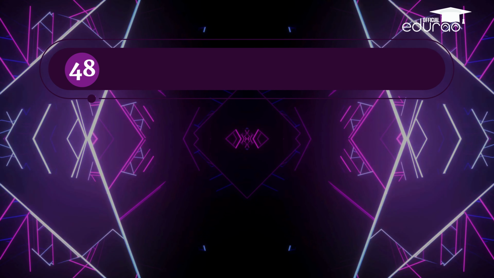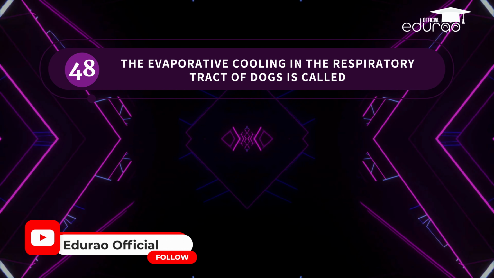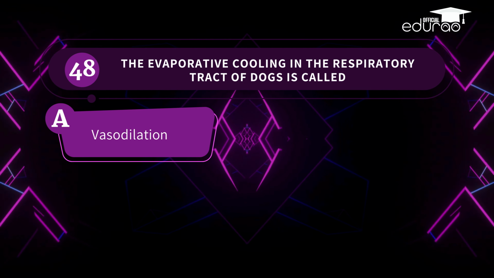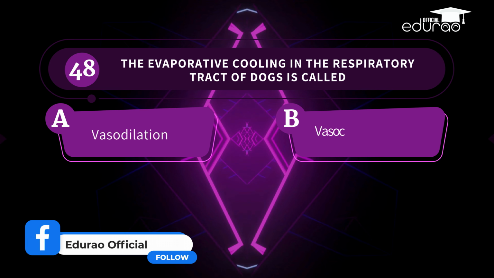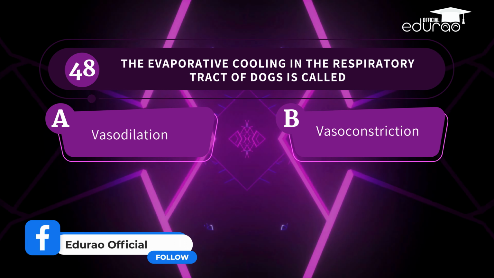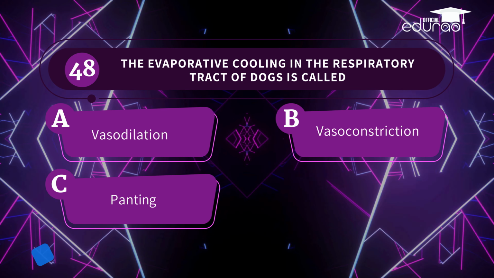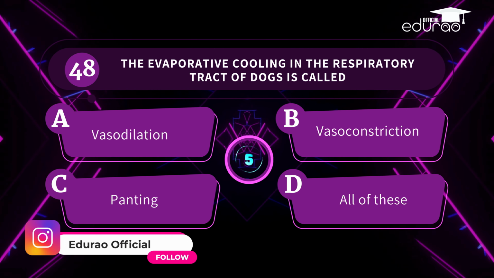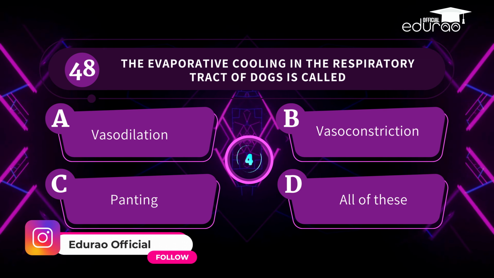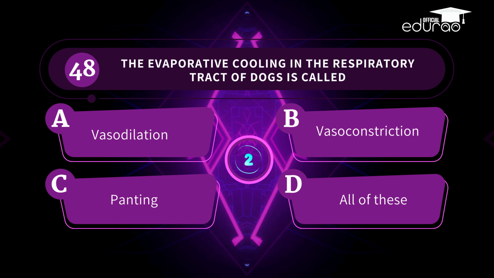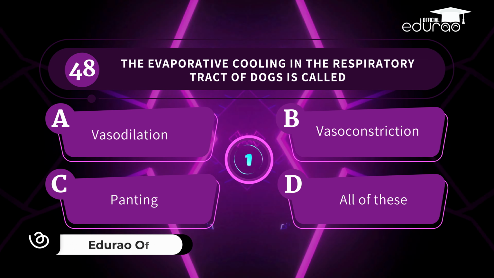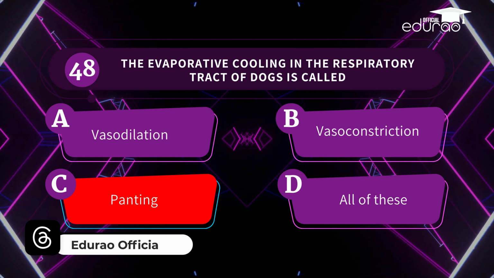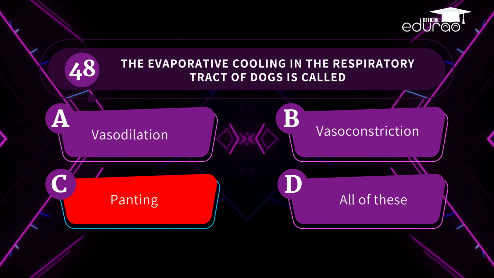Question 48. The evaporative cooling in the respiratory tract of dogs is called A. Vasodilation, B. Vasoconstriction, C. Panting, D. All of these. You've hit the right spot. The correct answer is panting.